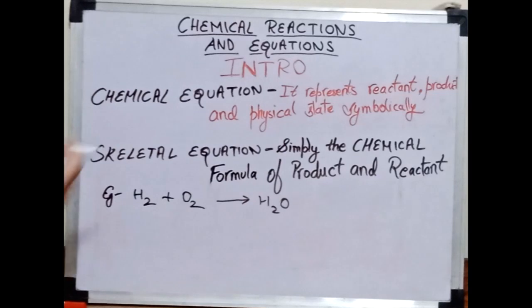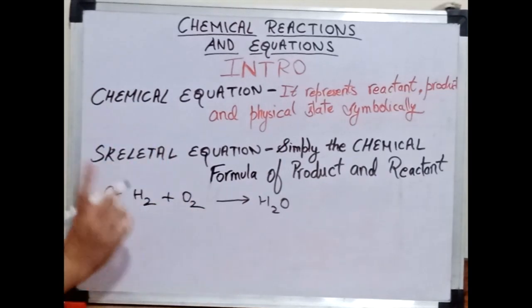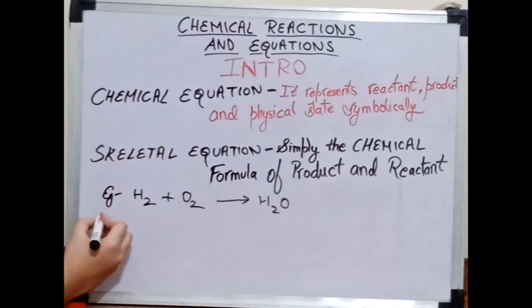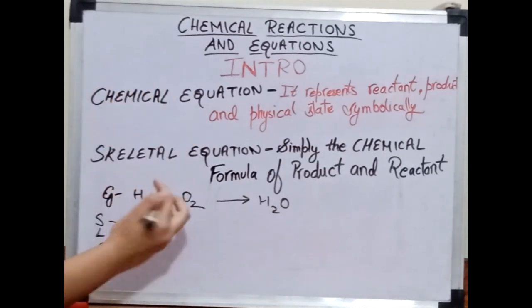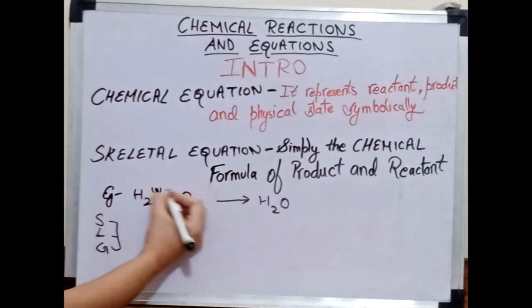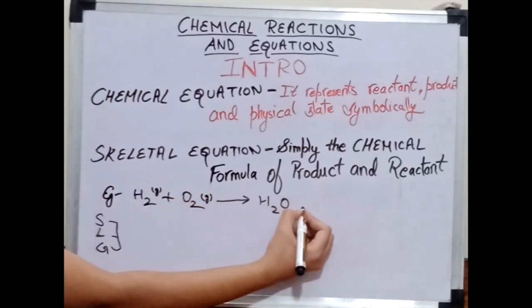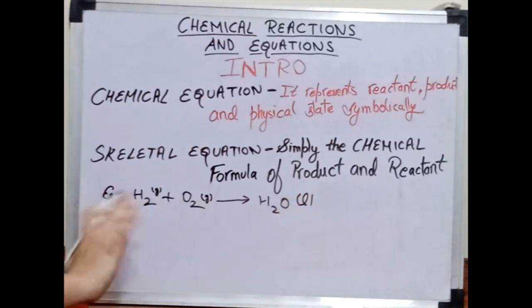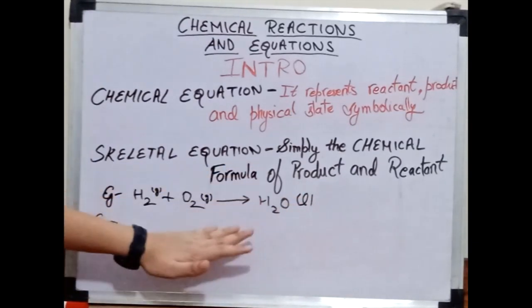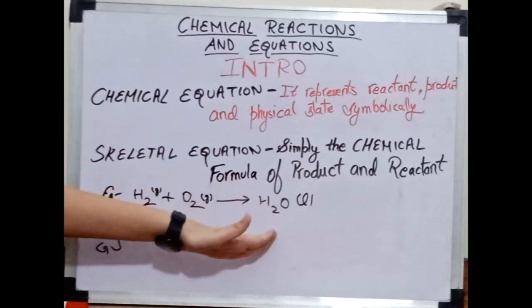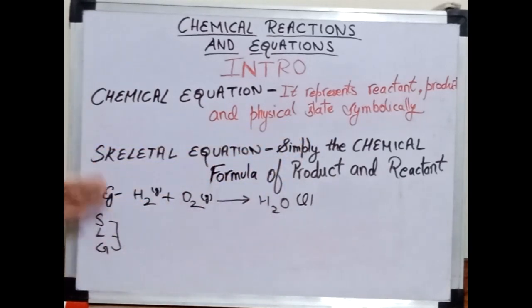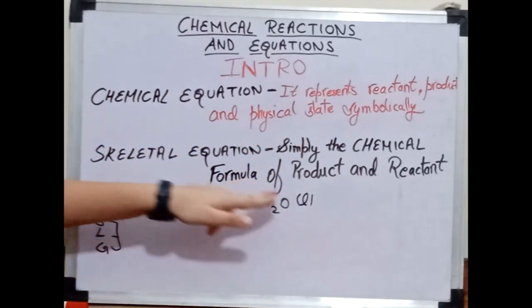Physical state is like, is this present in gaseous form? You know that there are three physical states: solid, liquid, gas. So you have to just mention which physical state it is in. For example, our hydrogen is in gas, oxygen is also in gas, but this is in liquid. So this is now a chemical equation, because the reactant and product are written symbolically, and I have also mentioned their physical state.